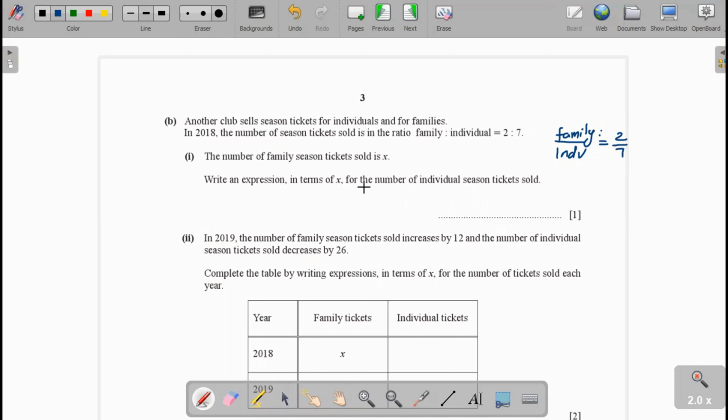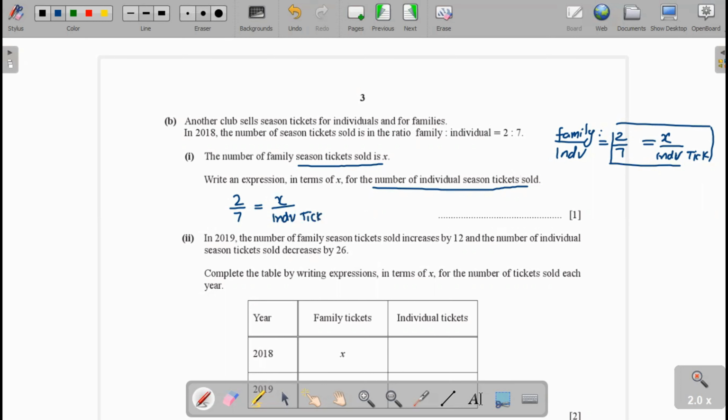And where the number of family season tickets sold is X, if the number of family tickets is taken as X, then we have to write an expression for the number of individual season tickets.